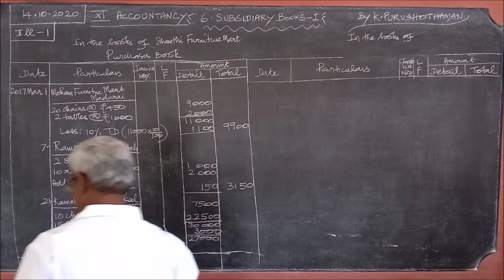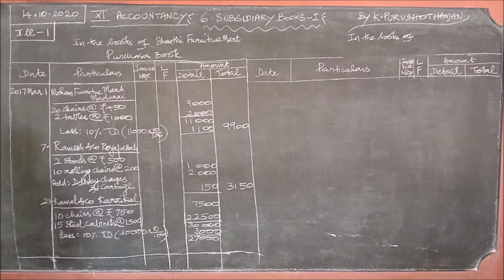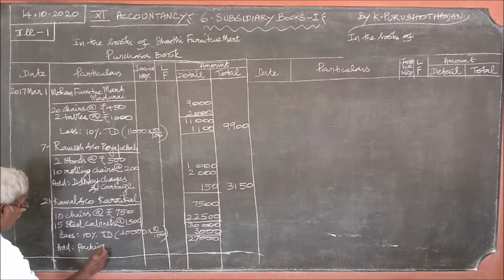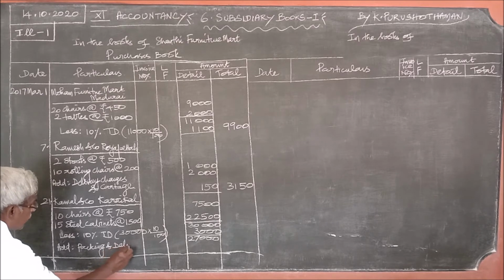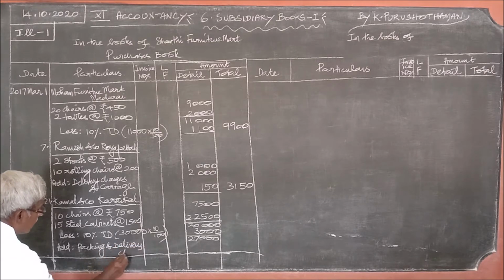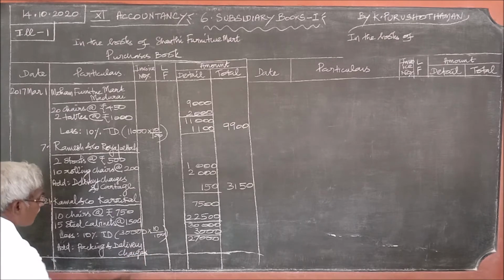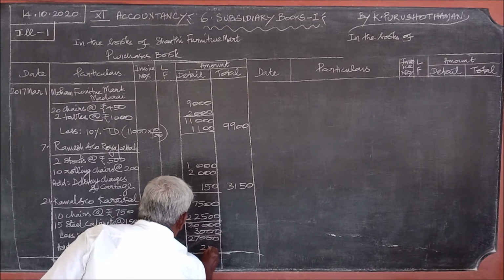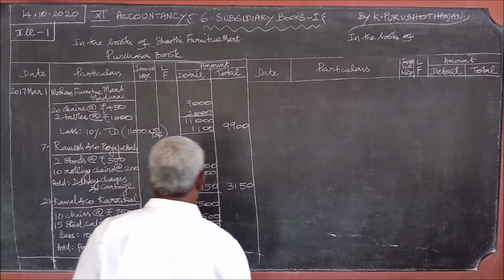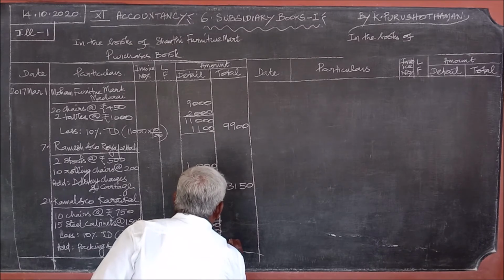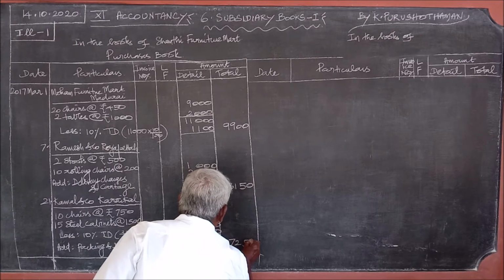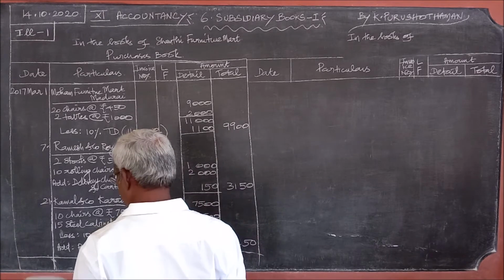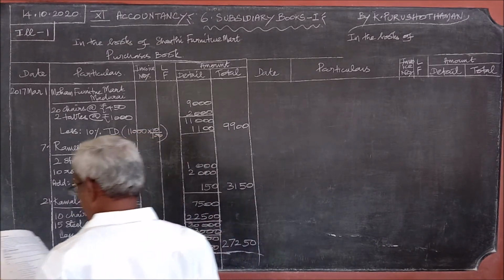With this, you should add the packing and the delivery charges. The amount is 250. So 27,250. And I have written 3 items. What about the 4th item?